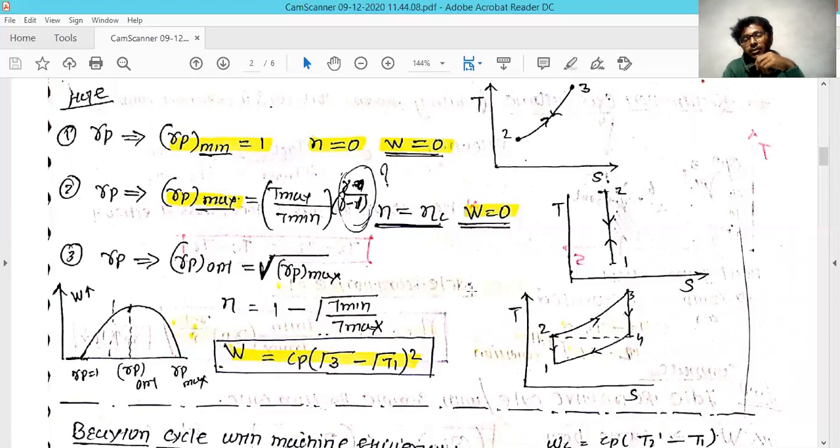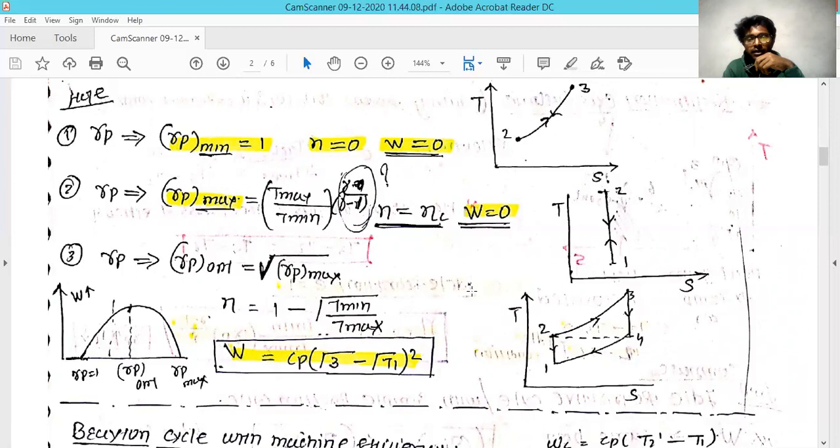In the Brayton cycle efficiency, you can get to know that RP is maximum, and if it is Carnot efficiency, then the work output is zero, and this TS diagram does not hold any heat. That is why the work output is also zero.